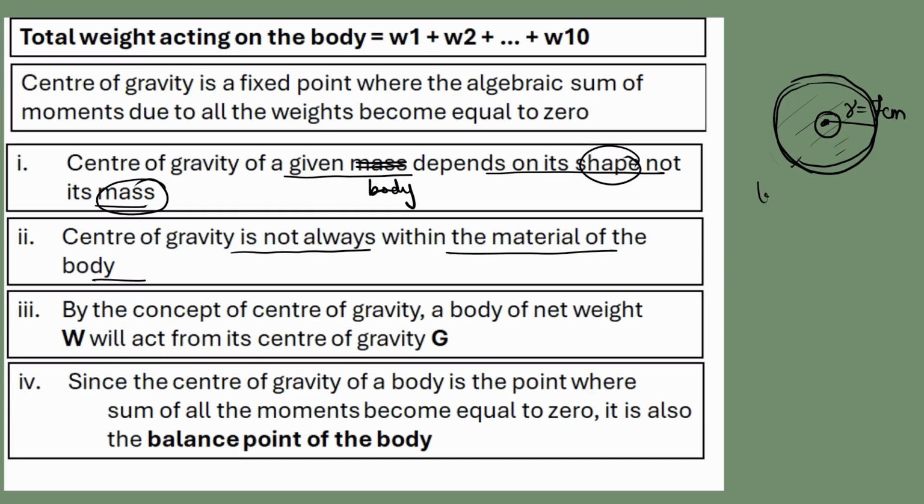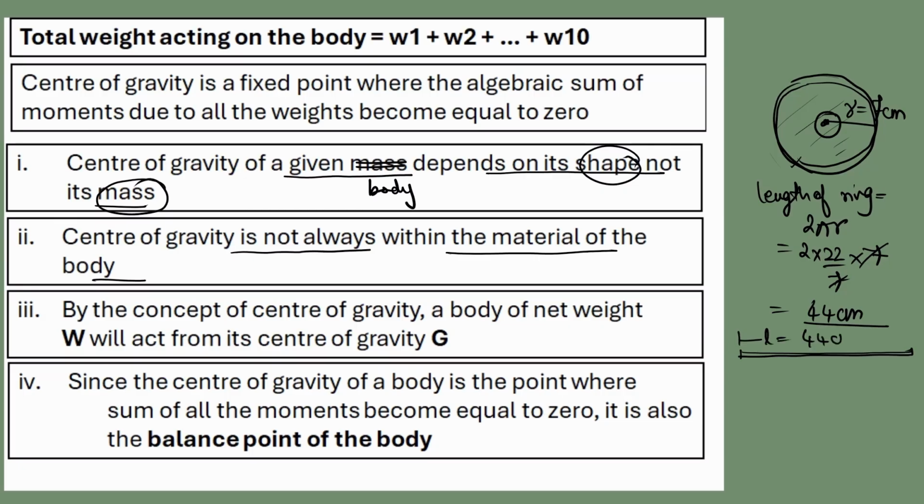Length of the ring will be equal to 2 pi r. That's the circumference, that is 2 into 22 by 7 into 7. That is equal to 44 centimeter, which will be the length of the ring. Correct? So what I did is, I took this ring and converted it into a straight line, which is a straight rod. So the length of the rod is going to be 44 centimeter.